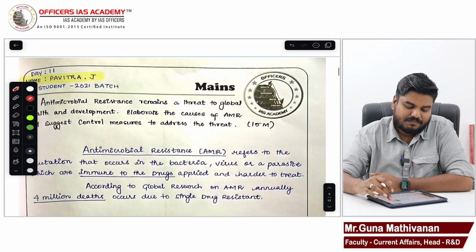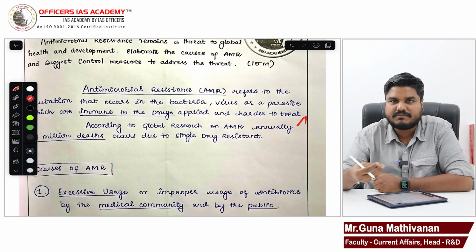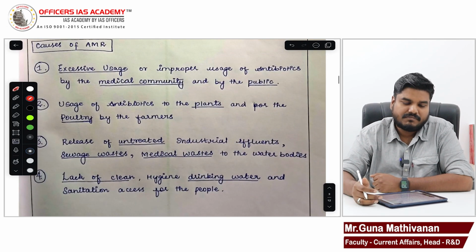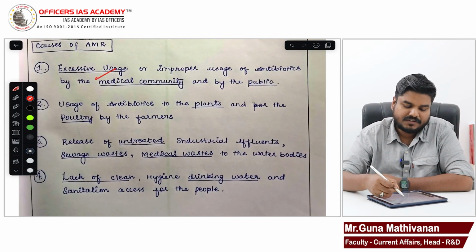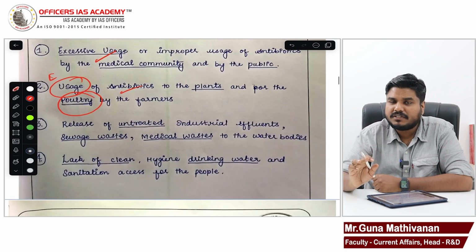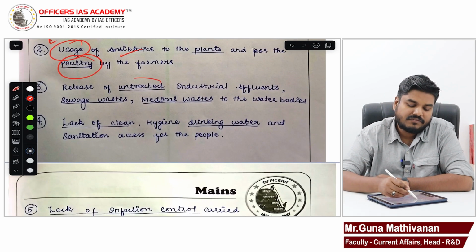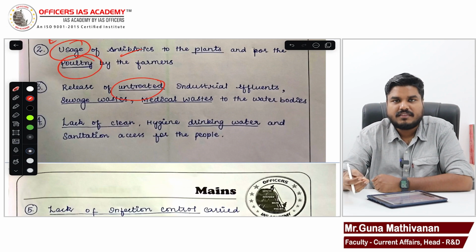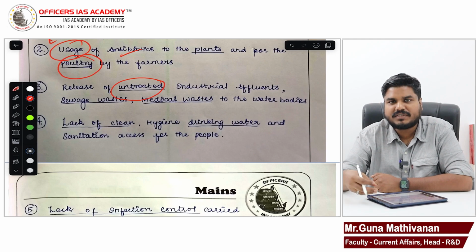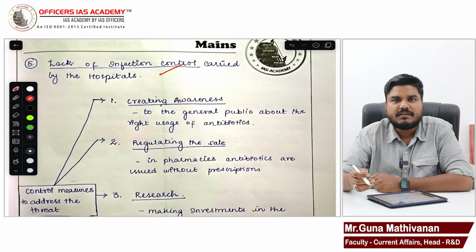So Pavitra, you have given a neat introduction, but the threat part is missing. Please add it. Causes of AMR you have explained well. Don't just say usage of antibiotics; say excess usage of antibiotics in poultry. Limited use is not a problem. When you go for overdose, that becomes the problem. Yes, release of untreated industrial effluents polluting the water bodies can also be a place where these microorganisms can breed. Also lack of clean hygienic drinking water, and lack of infection control mechanisms in the hospitals.